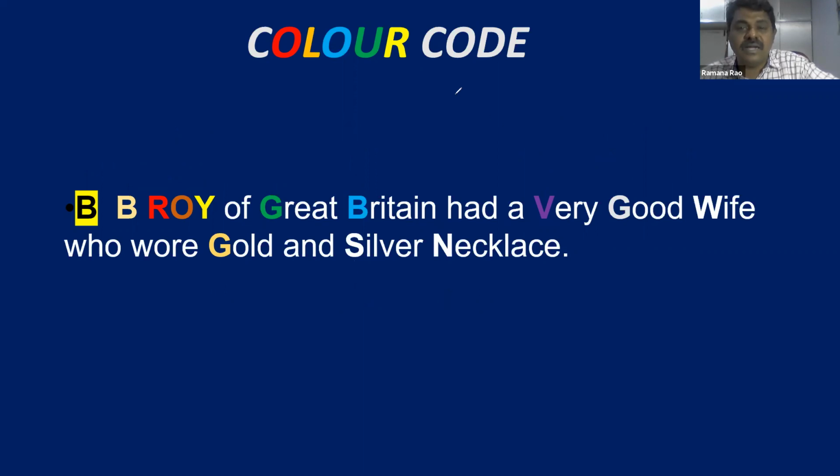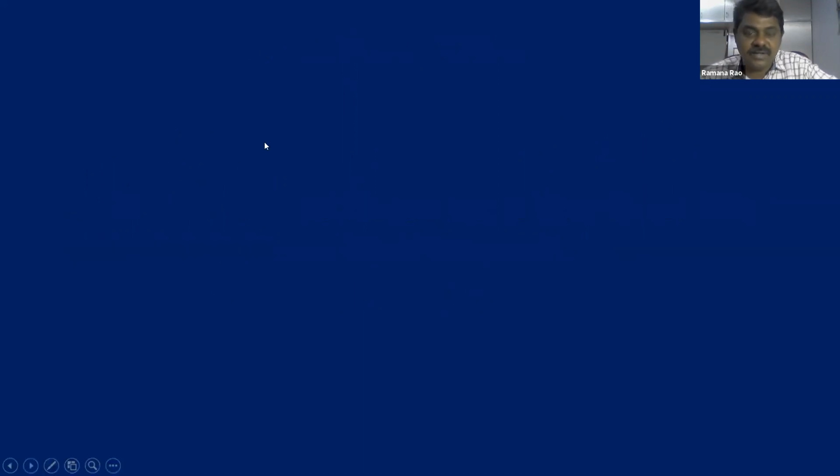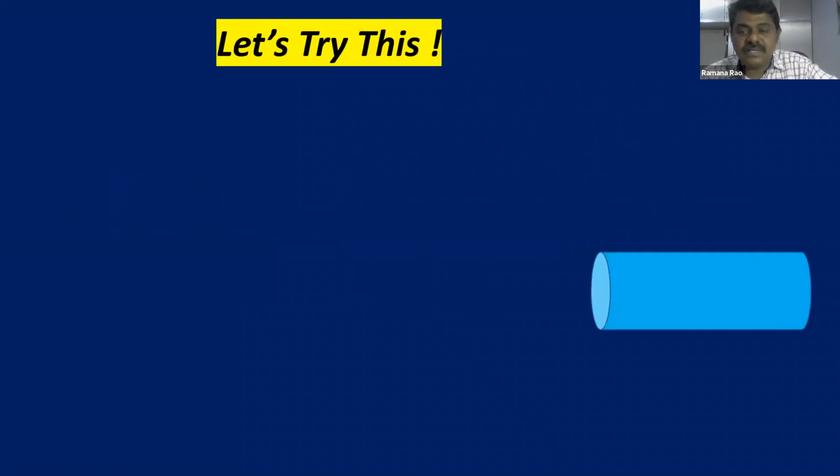So with the help of this, let us try to solve one. It's an interesting thing. Let's try this. This is a resistor. We have yellow color, violet color, brown color, and gold.